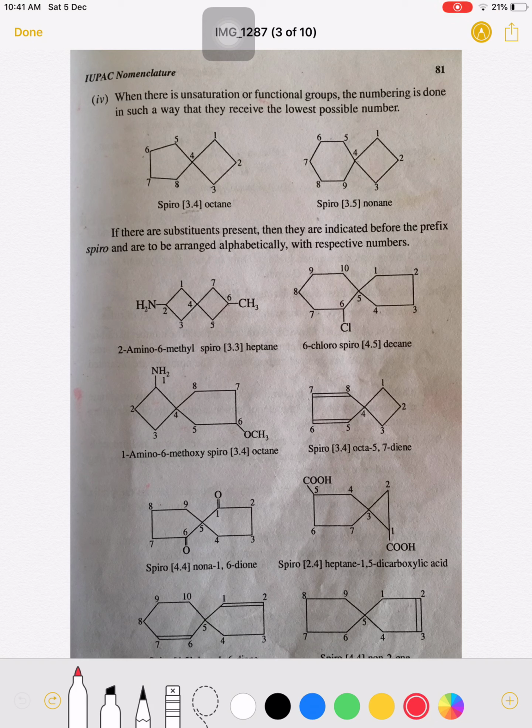If you count the total number, numbering is started in the smaller ring, therefore it is 1, 2, 3, 4, then you can write 5 on the upper side or below. So 5, 6, 7 and 8. So a total of 8 carbons are there, therefore the name is octane. So the name of this molecule is spiro[3.4]octane.